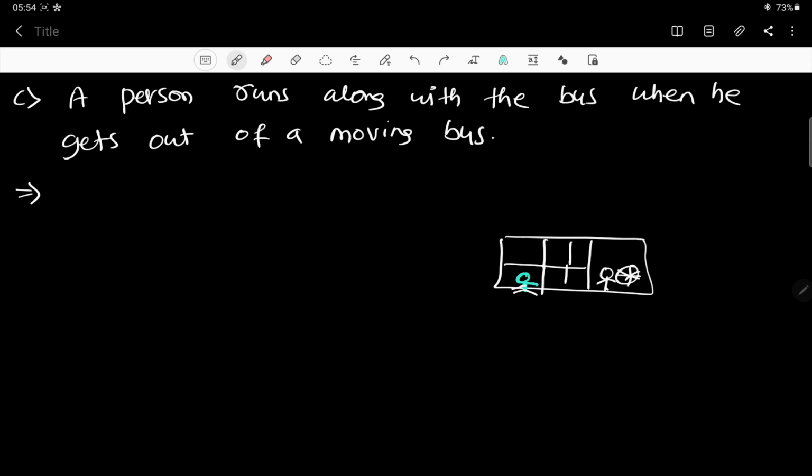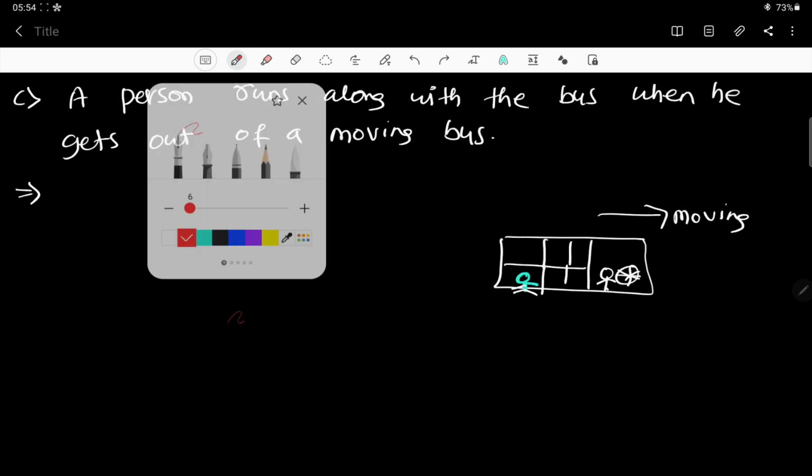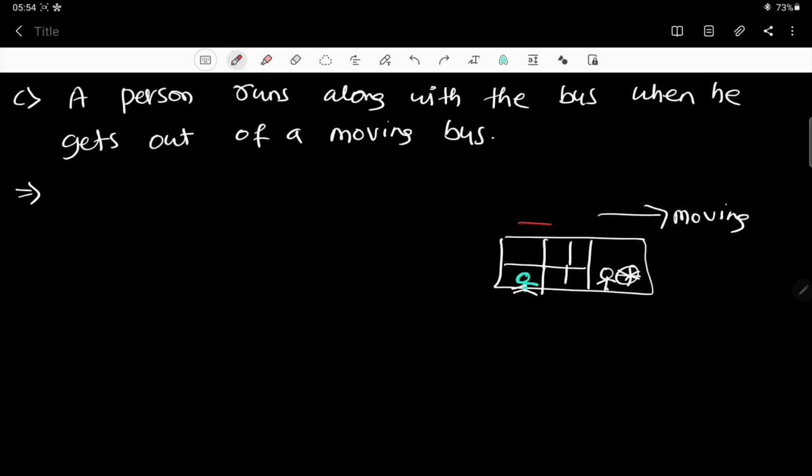Now this bus is already moving. If he is jumping out, look at this, his body has got adjusted to move where? His body has got adjusted to move forward, no? Now if he jumps and stops here immediately, where is the tendency of his movement? The tendency of his movement is forward, so that's why he will fall, correct?